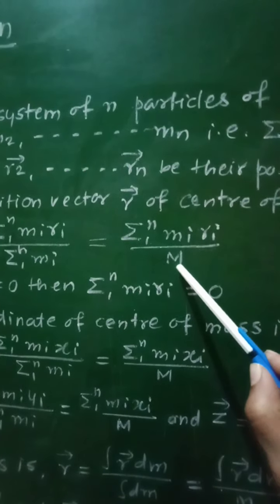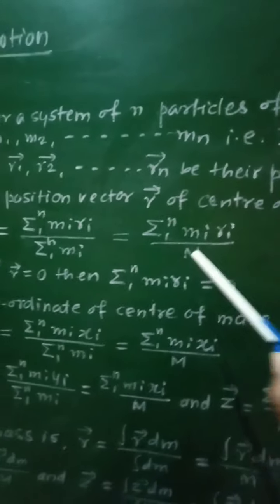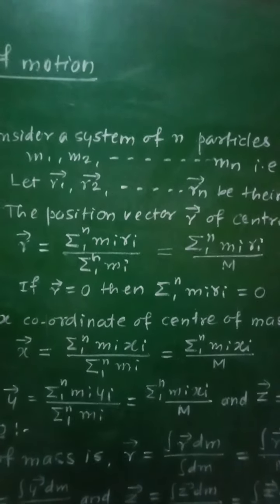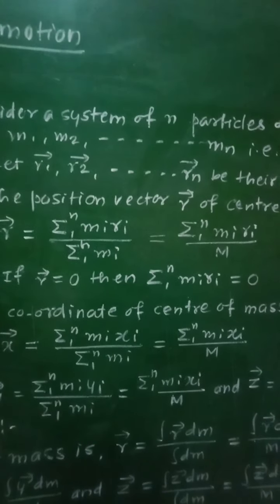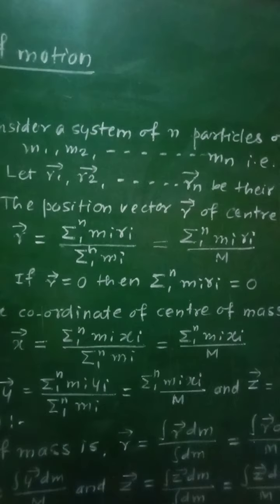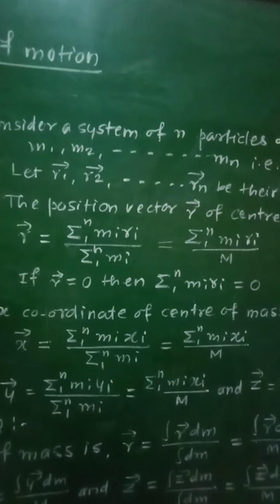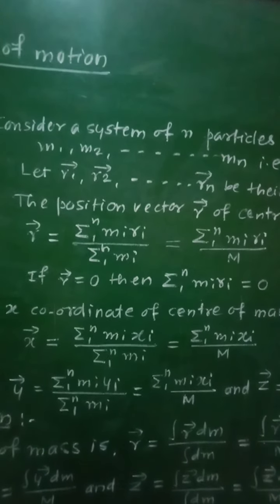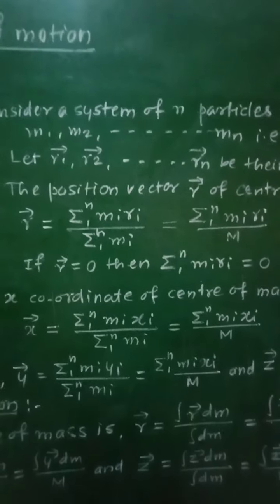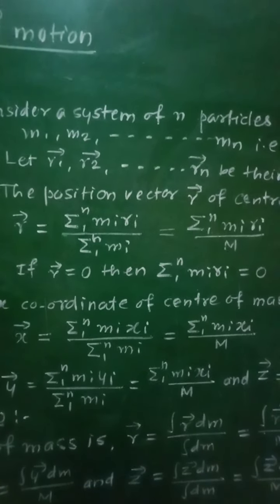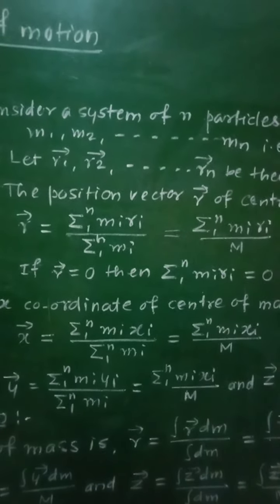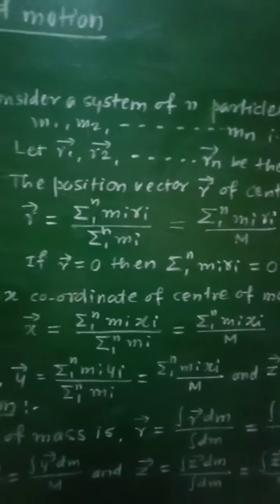Now, if the position vector r is taken as 0, that is, if the origin O itself is at the center of mass, then r will be equal to 0.